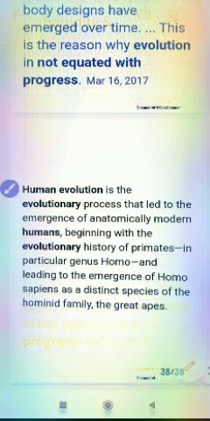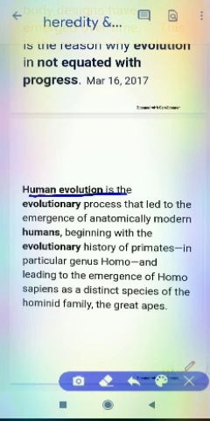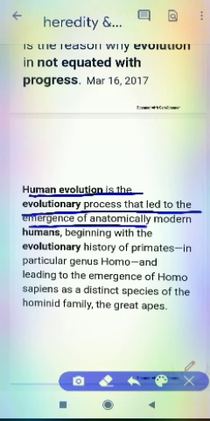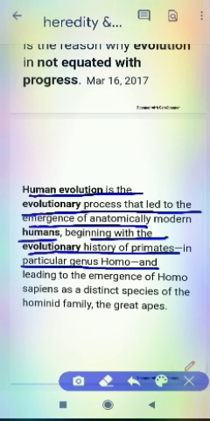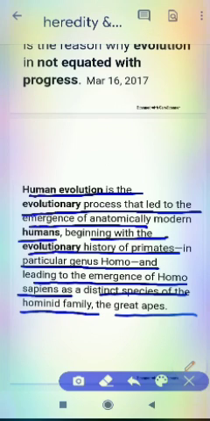Okay, so the next is human evolution, the evolutionary process that led to the emergence of anatomically modern humans, beginning with the evolutionary history of primates, in particular the genus Homo, and leading to the emergence of Homo sapiens as a distinct species of the hominid family, the great apes.